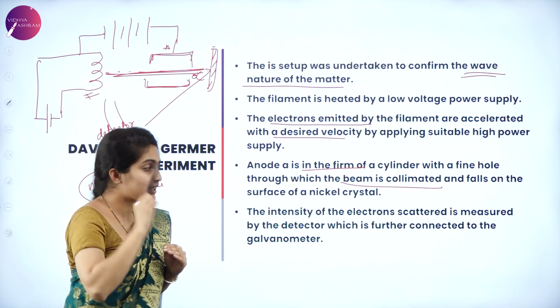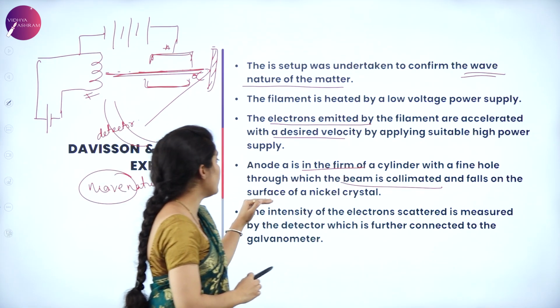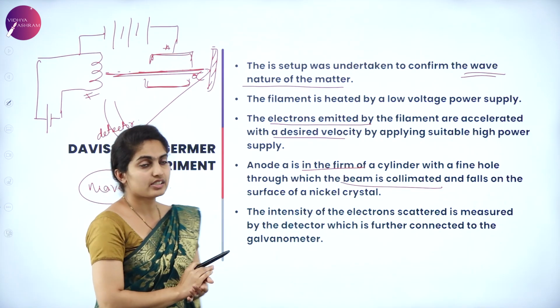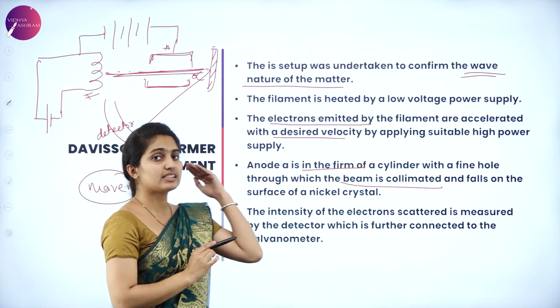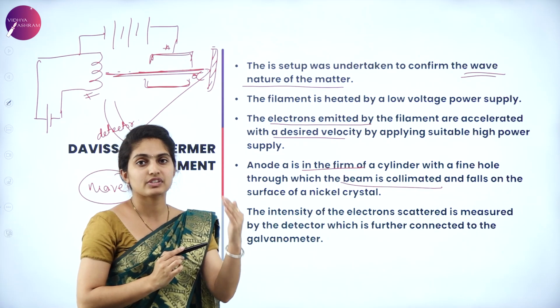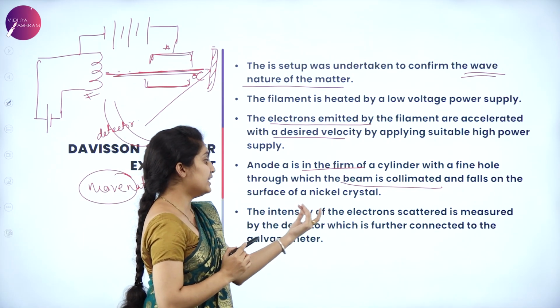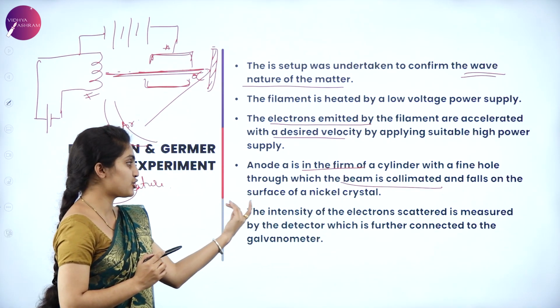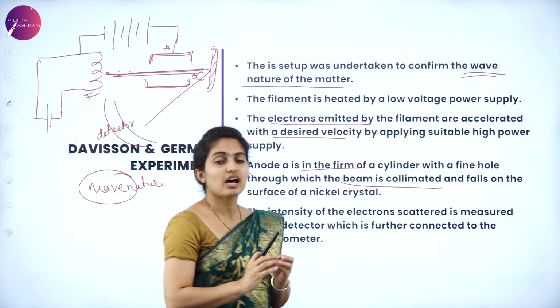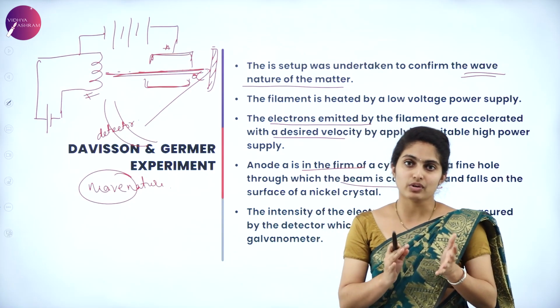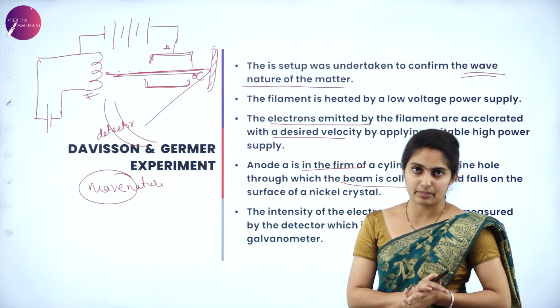The beam is collimated and it falls on the surface of what? Nickel crystal. So the crystal we use here is a nickel crystal. It is deviated by a certain angle theta. The intensity of the electrons scattered is measured by the detector, which is connected to the galvanometer. This is how exactly the experiment was carried out. The procedure of the experiment was considered.